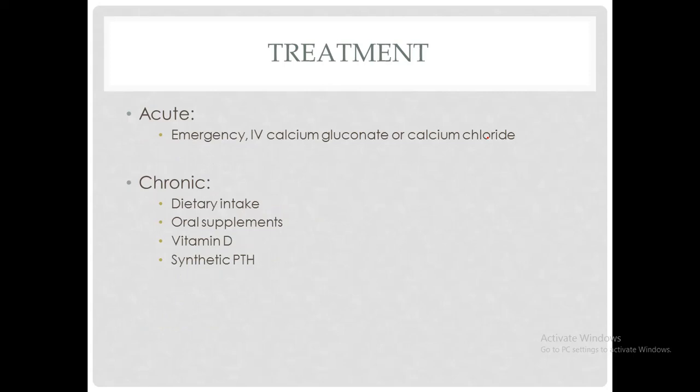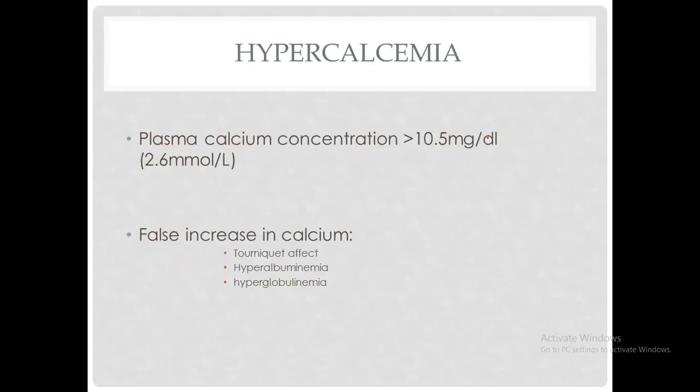So what to do for the treatment of hypocalcemia? In case of acute hypocalcemia, it is considered to be an emergency, and IV calcium gluconate or calcium chloride is given to the patient. But in cases of chronic hypocalcemia, the first intervention is to increase the dietary intake of calcium. That is followed by oral supplements, and then in some cases vitamin D or synthetic parathyroid hormone could be given, depending upon the cause of hypocalcemia.